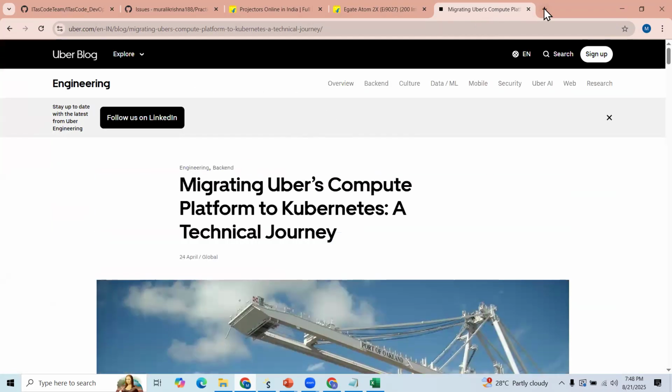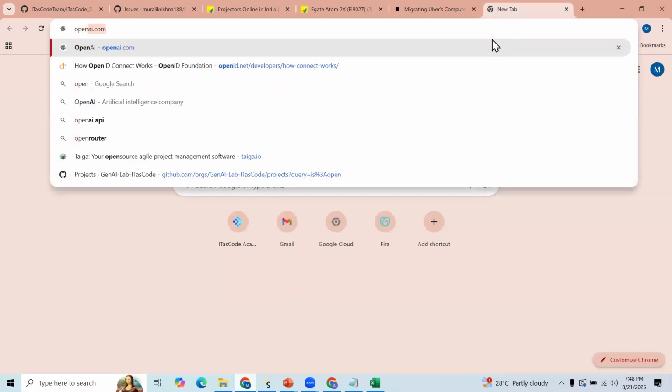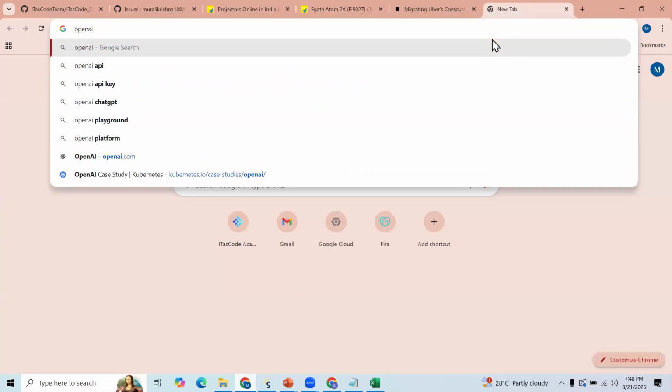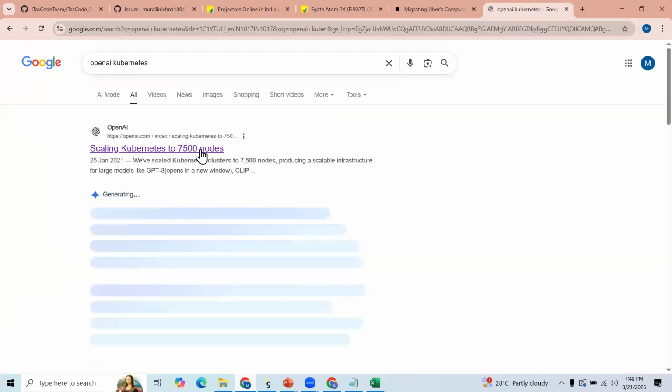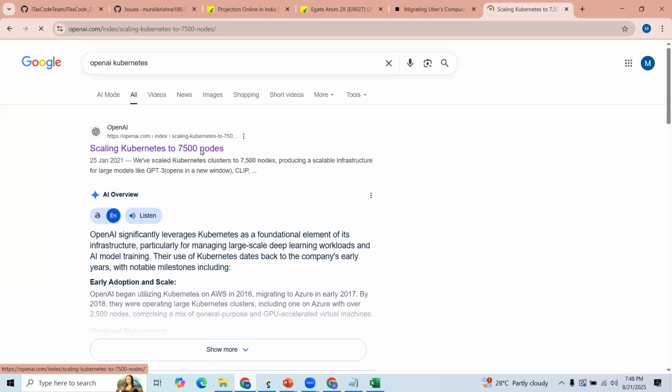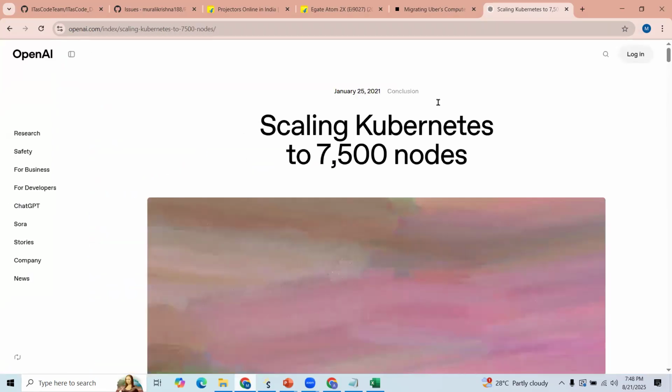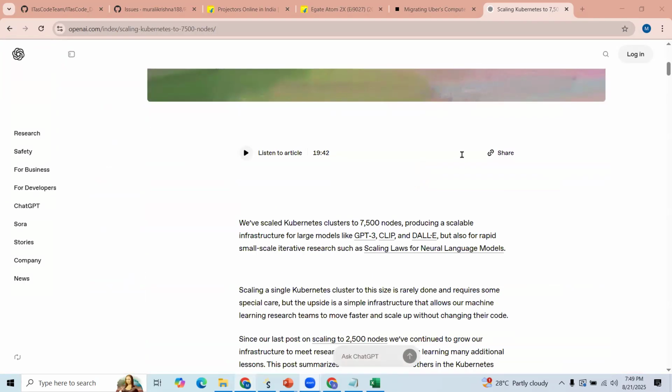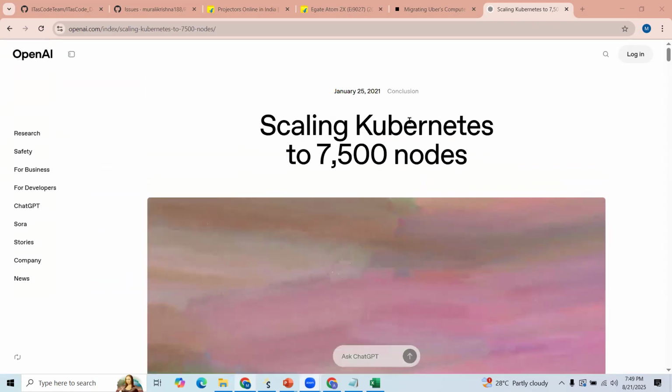And also you can see OpenAI, Kubernetes. Just see OpenAI itself, they used more than, it's around 2021 information, but now they may scale nodes also. So these many nodes they used, 7,500 Kubernetes nodes. Why they are using, we'll try to discuss in coming classes, we'll try to focus.